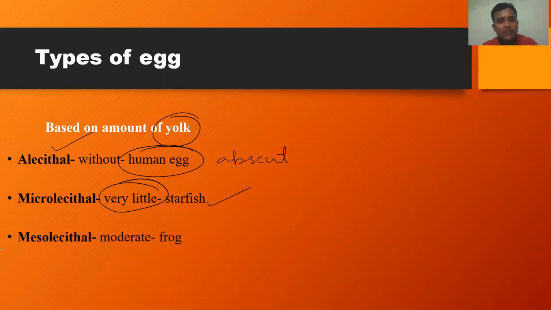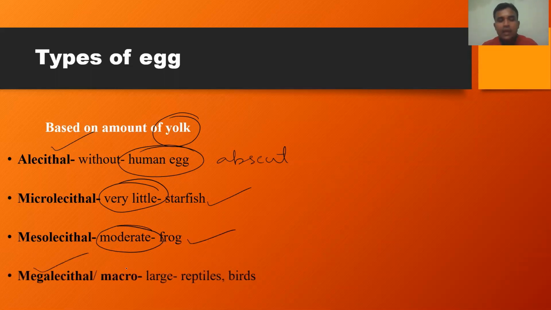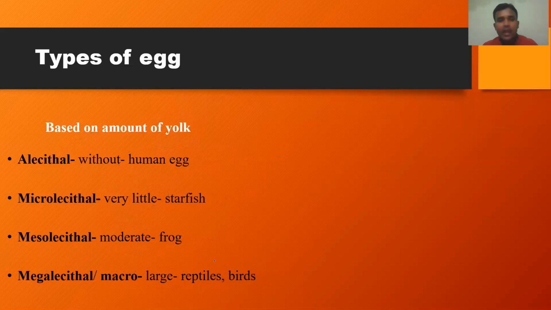The next one is mesolecithal. Meso means a middle or moderate amount of yolk is found. Mesolecithal eggs are commonly found in frogs. The next one is megalecithal. Megalecithal egg is also called macrolecithal egg. Here a large amount of yolk is found, and most commonly reptiles and birds produce megalecithal or macrolecithal eggs.